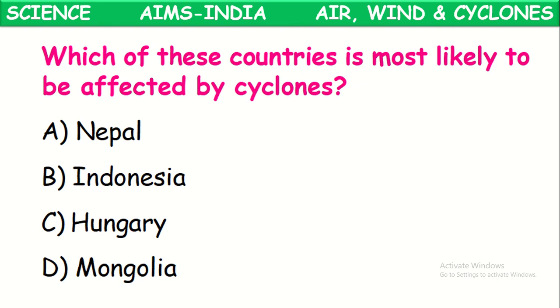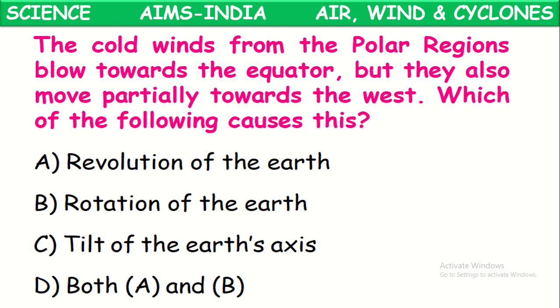It is at the edge of the sea, so it will mostly be getting cyclones. It is mostly affected by cyclones because it is near the oceans and seas. Indonesia.